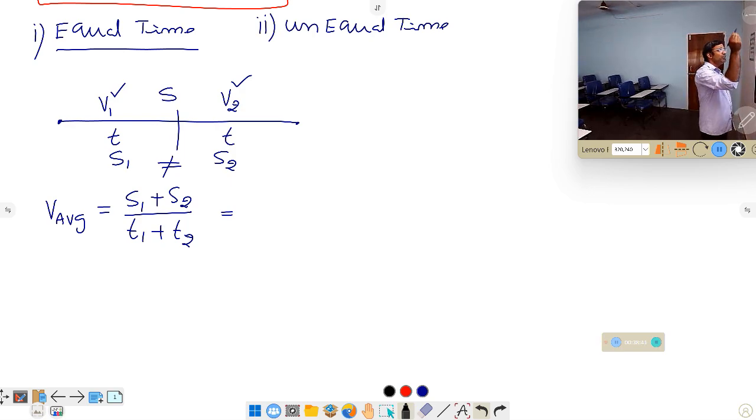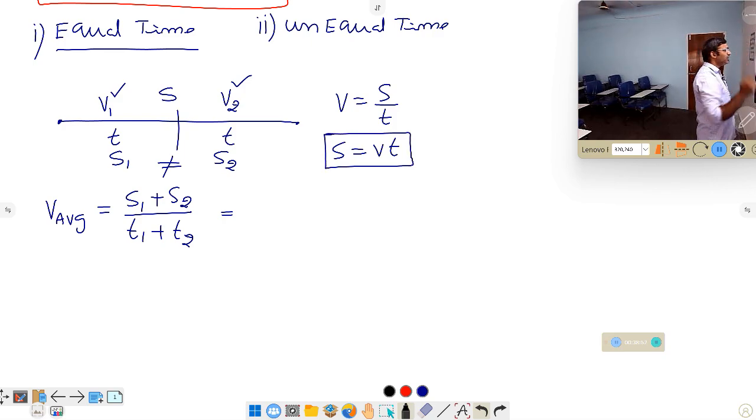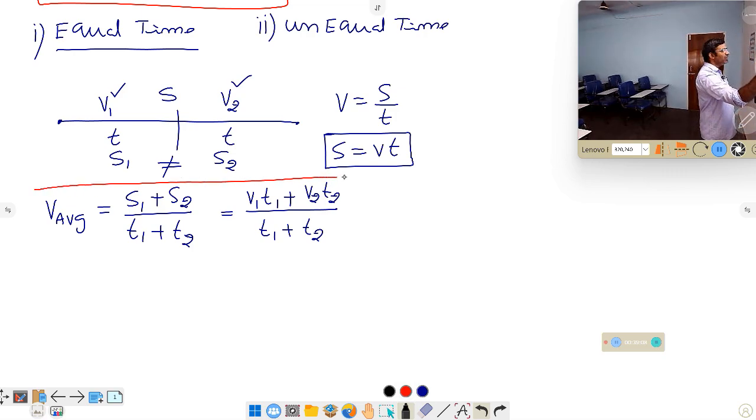What formula? You have to go for the basic formula. What is the basic formula? Speed is equal to distance by time, and from this, distance equals speed into time. This formula you can use, right? If you use that formula, S1 becomes V1 into T1, plus S2 becomes V2 into T2, by T1 plus T2. So this is one of the formulas we use to calculate the average speed if you know the speeds and times.